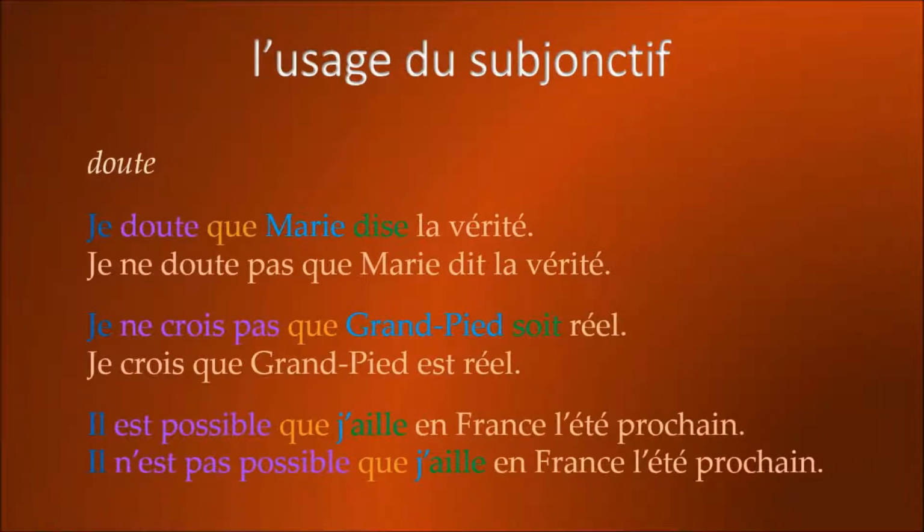The last example, il est possible que j'aille en France l'été prochain. This uses the subjonctif because il est possible expresses a degree of doubt, but so does its negative, and so il n'est pas possible que j'aille en France l'été prochain also takes the subjonctif.